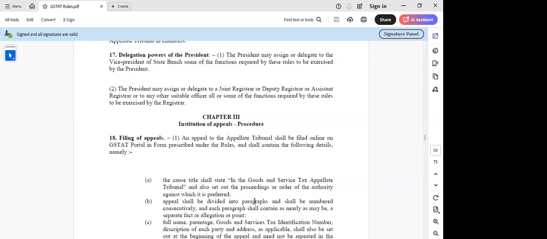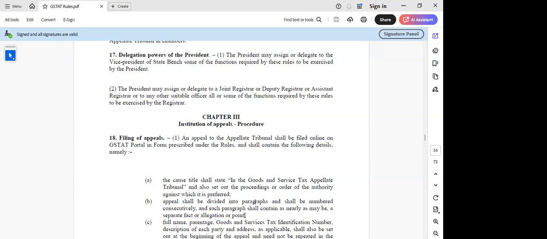That was not mandatory earlier, but now they have made it so that it should be numbered consequently. And each paragraph shall contain, as nearly as may be, a separate fact or allegation or point. So each fact, each allegation has to be numbered separately. That is what they are trying to highlight. And even the paragraphs which are referred to for defining the facts should also be